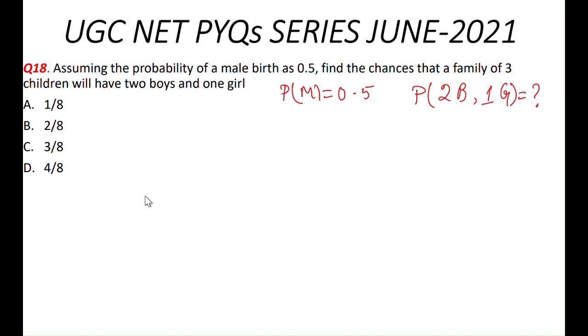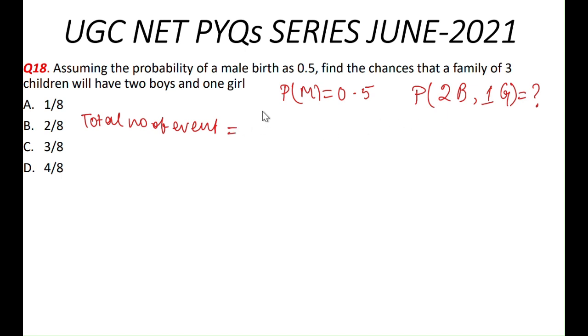All right. So what is the total number of ways there can be 3 children?